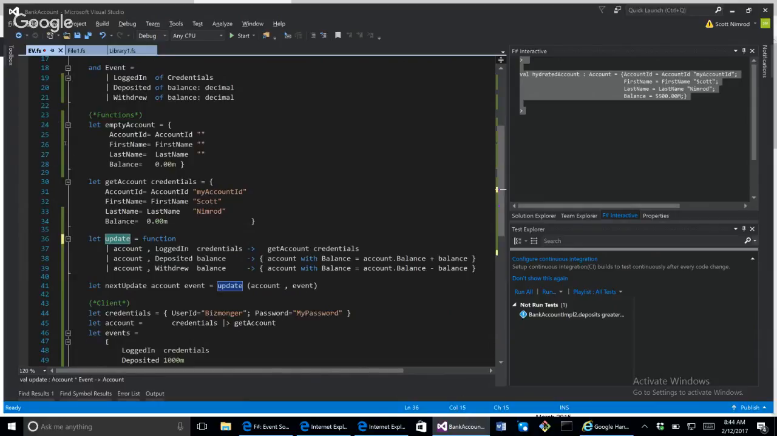This next update essentially complements this update up here. But this next update is actually used in our fold operation, and this actually calls update up here.